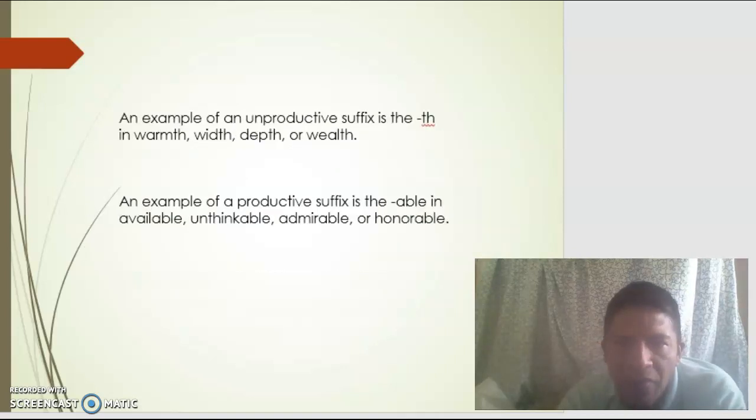An example of an unproductive suffix is th in warmth, width, depth. An example of a productive suffix is able, in available, unthinkable, admirable, or honorable.